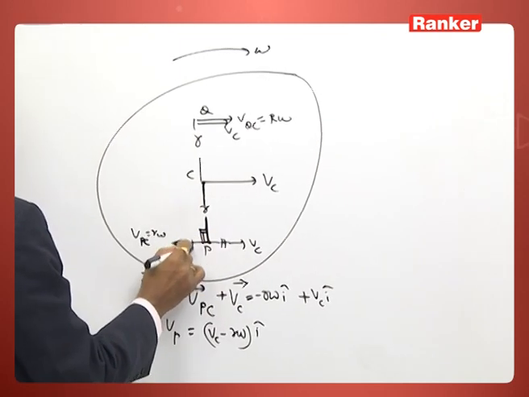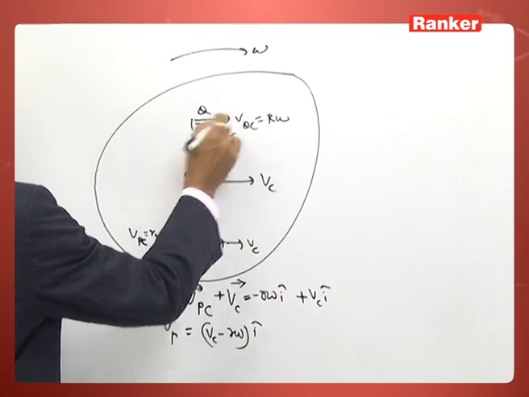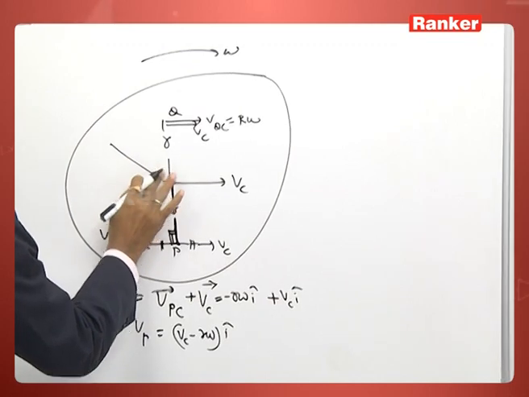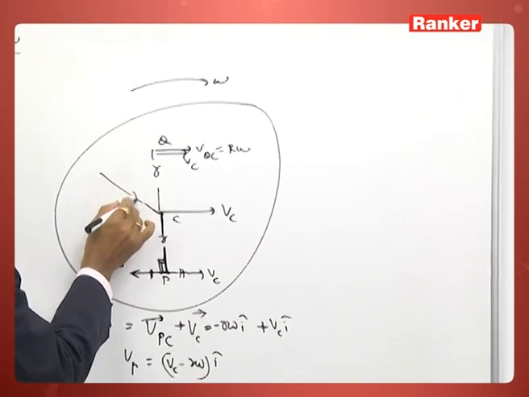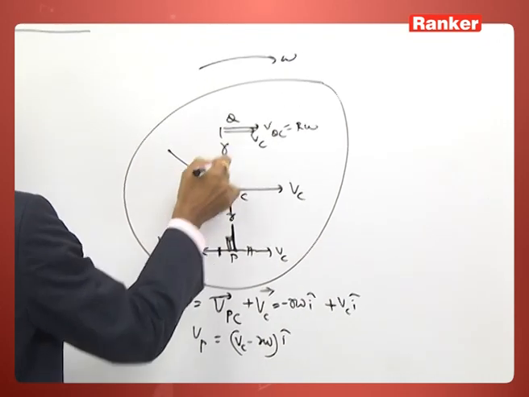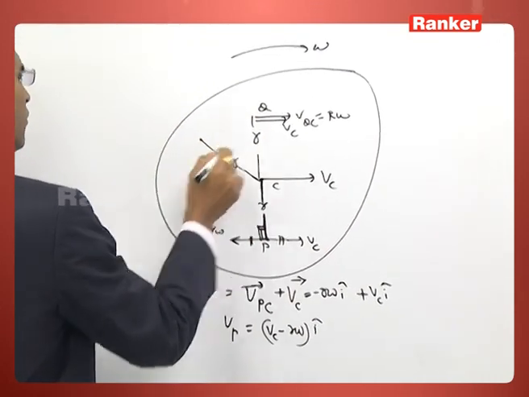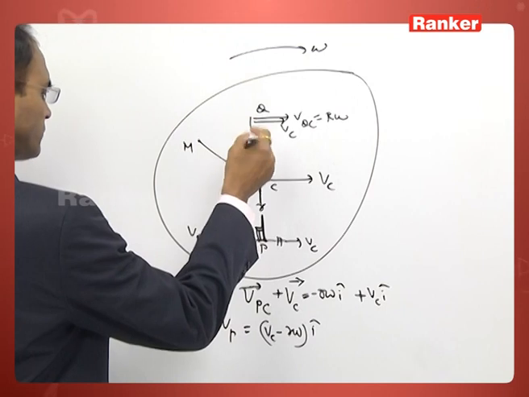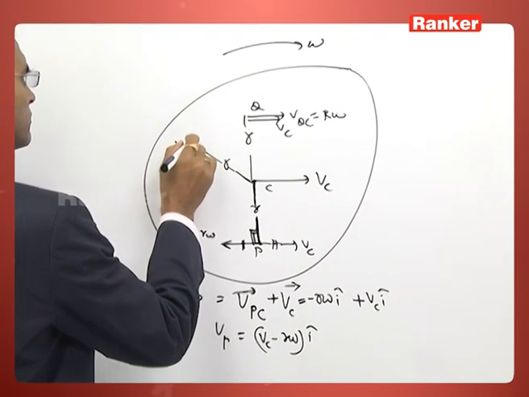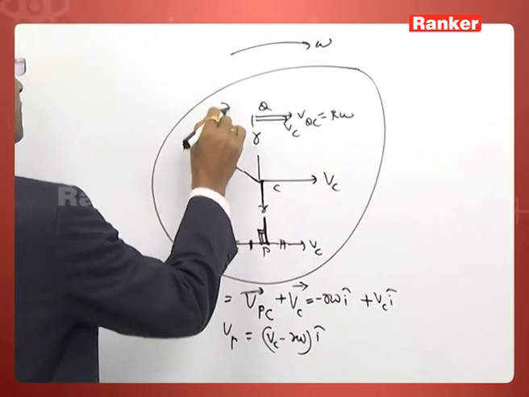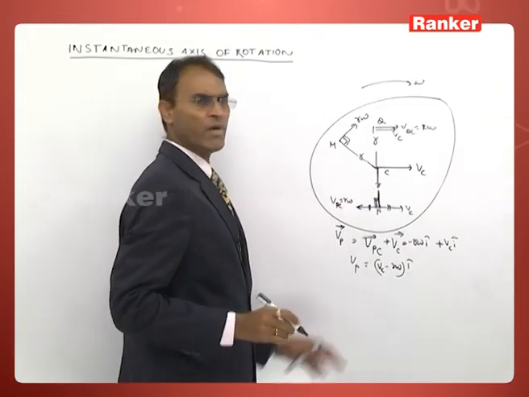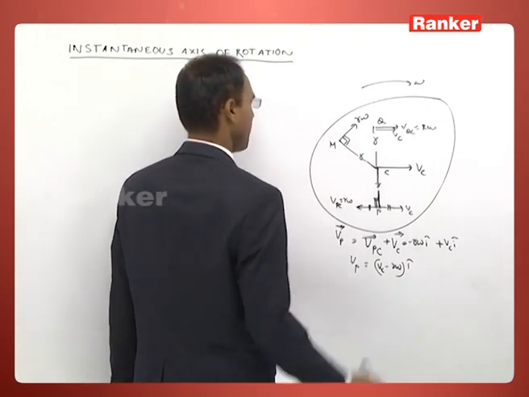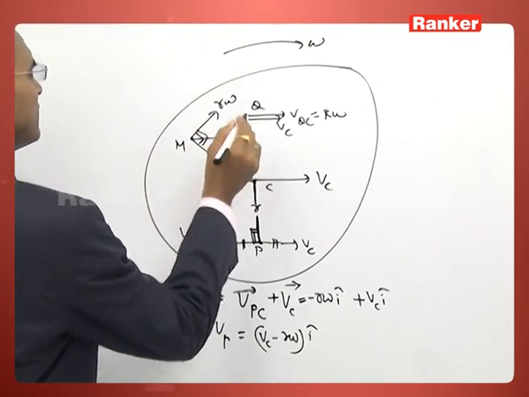At this point Vc and VPC oppose, but at this point Vc and VQC favor. At some other point you may take, at a distance where r is a variable, suppose M. This point may move in this direction with the velocity r omega perpendicular to the radius vector, or radial vector, and velocity of C will be in this direction.